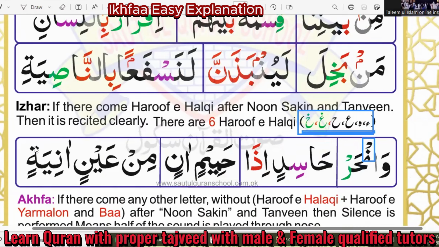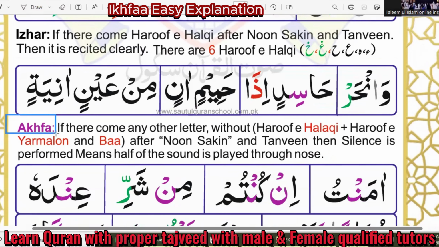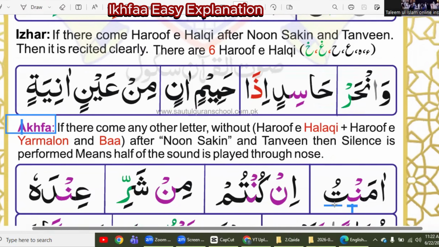Our topic today is called ikhfa. It is not "akhfa", that is just a writing mistake. It is ikhfa, spelled with an I. After noon silent and tanween, when there is a letter that is not in idgham (we know idgham has six letters: ya, noon, mim, waw, lam and ra), not a letter of iqlab (which has ba only), and not a letter of izhar (hamza, ha, ain, ha, ghain, kha), then we do ikhfa.